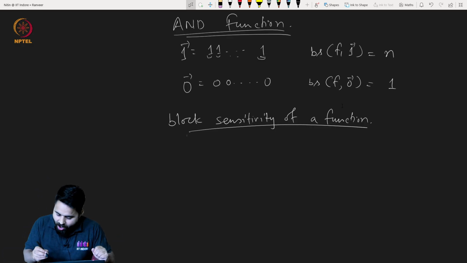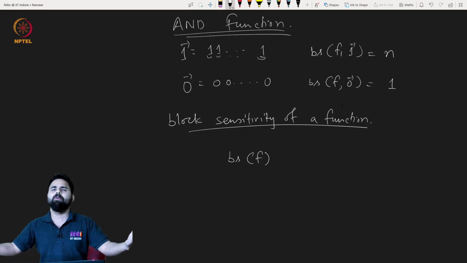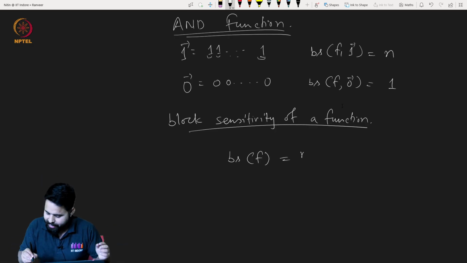Okay, so the block sensitivity is nothing but the maximum over all local block sensitivities. So I will denote it by this: the maximum over all the inputs of the local block sensitivity.